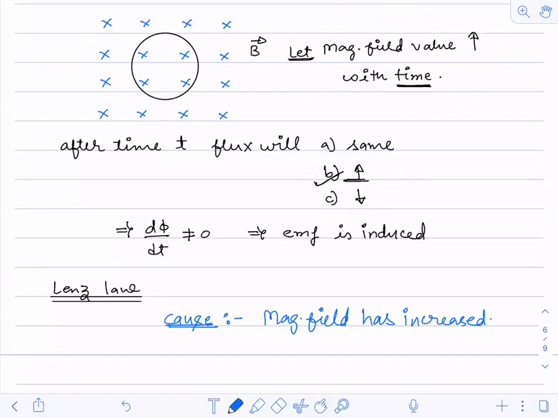Now you have to oppose this. Suppose you are the EMF and you have to oppose this increase in magnetic field. What will you do? What should be done to oppose this? What is anti-clockwise here?